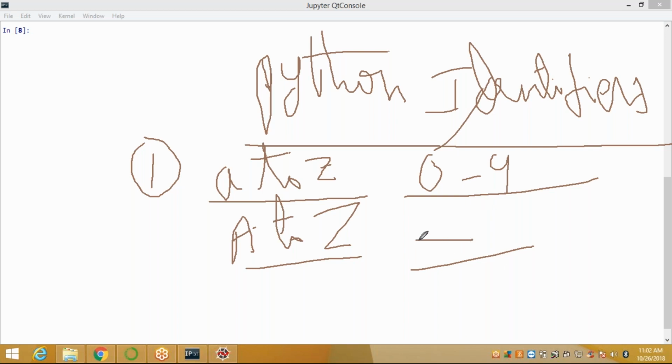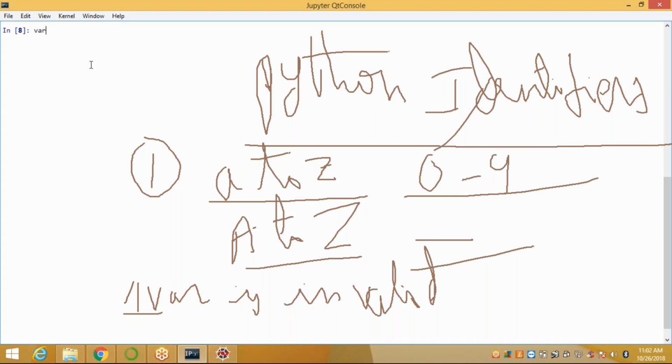Next, 1var is invalid. Why? Because it starts with a digit. Try here. Suppose I define var is equal to 45. When I call var, the value 45 is displayed. Suppose I call 1var equal to 45, it displays invalid syntax. Because according to the definition of an identifier, we cannot start with a digit when defining an identifier. I'm taking 1var, that's why I got an error.